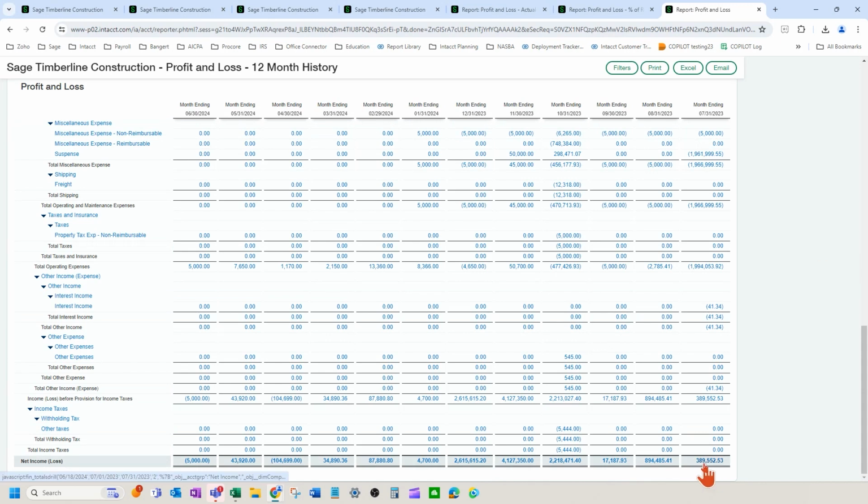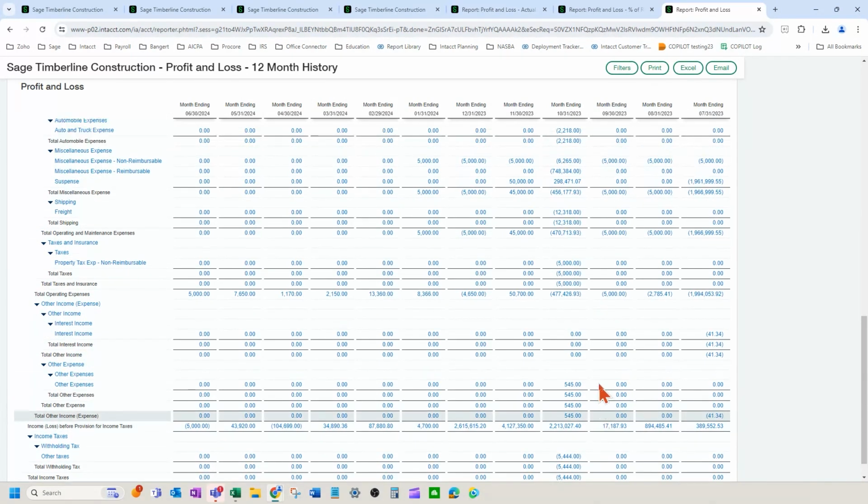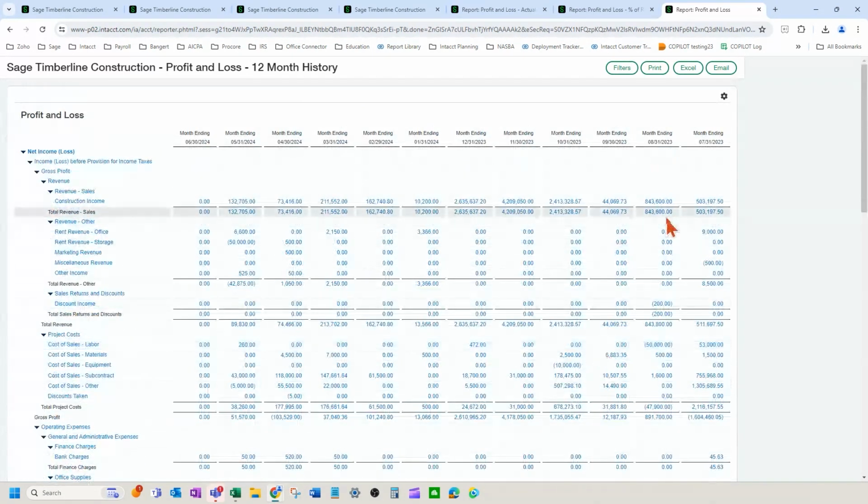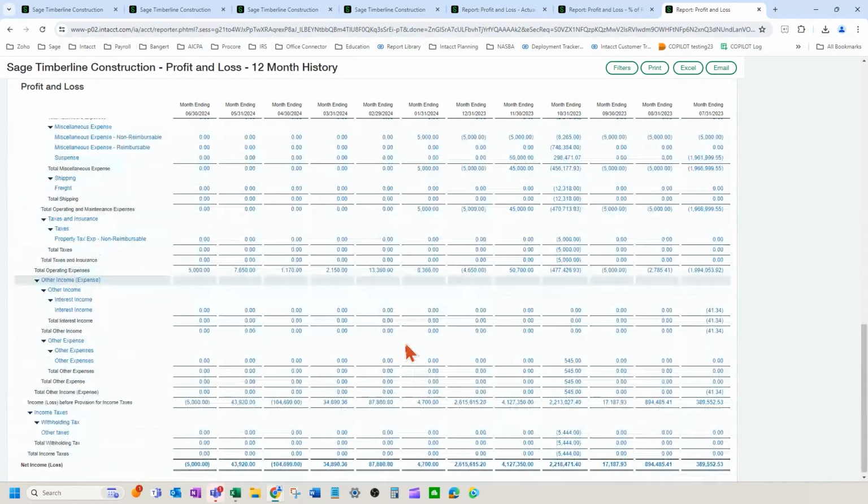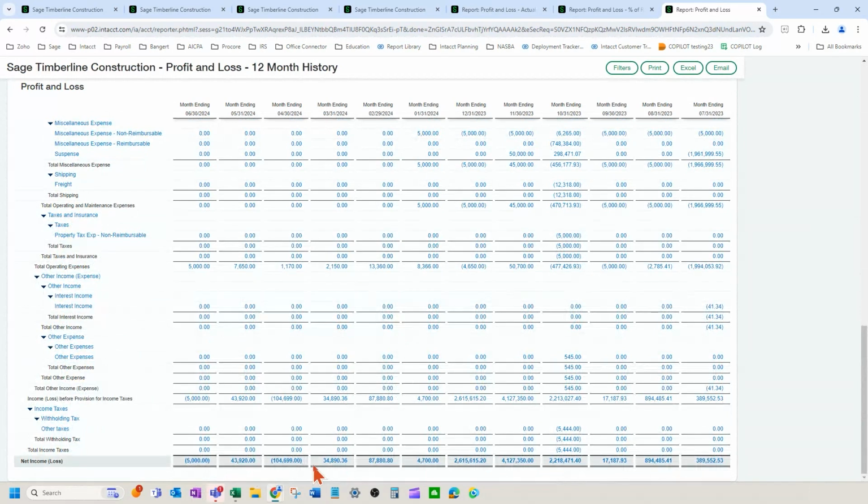Okay. So this is a nice one to see. Ooh, I went up here. What happened in September? Maybe you were light on work. You didn't do enough billings that month. There's all sorts of factors. But this profit and loss 12-month statement goes over that monthly analysis for you.